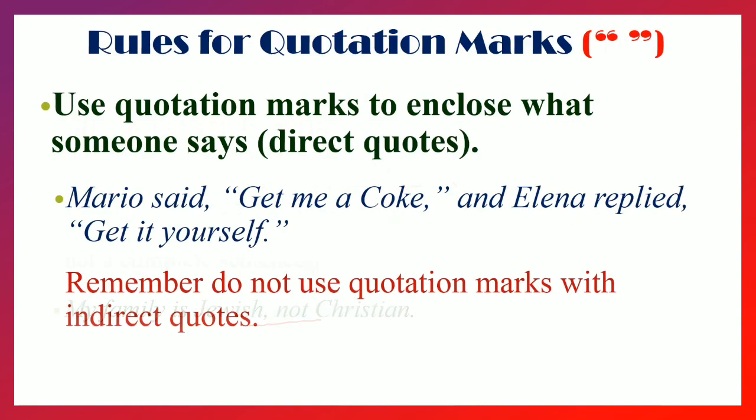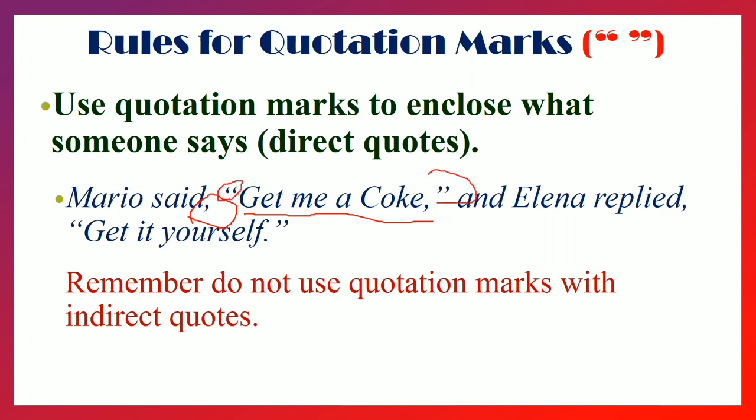Then inverted commas. Use quotation marks to enclose what some people say. Here, Mario said, and after said we have the comma. Then who says, Mario, and what does he say?